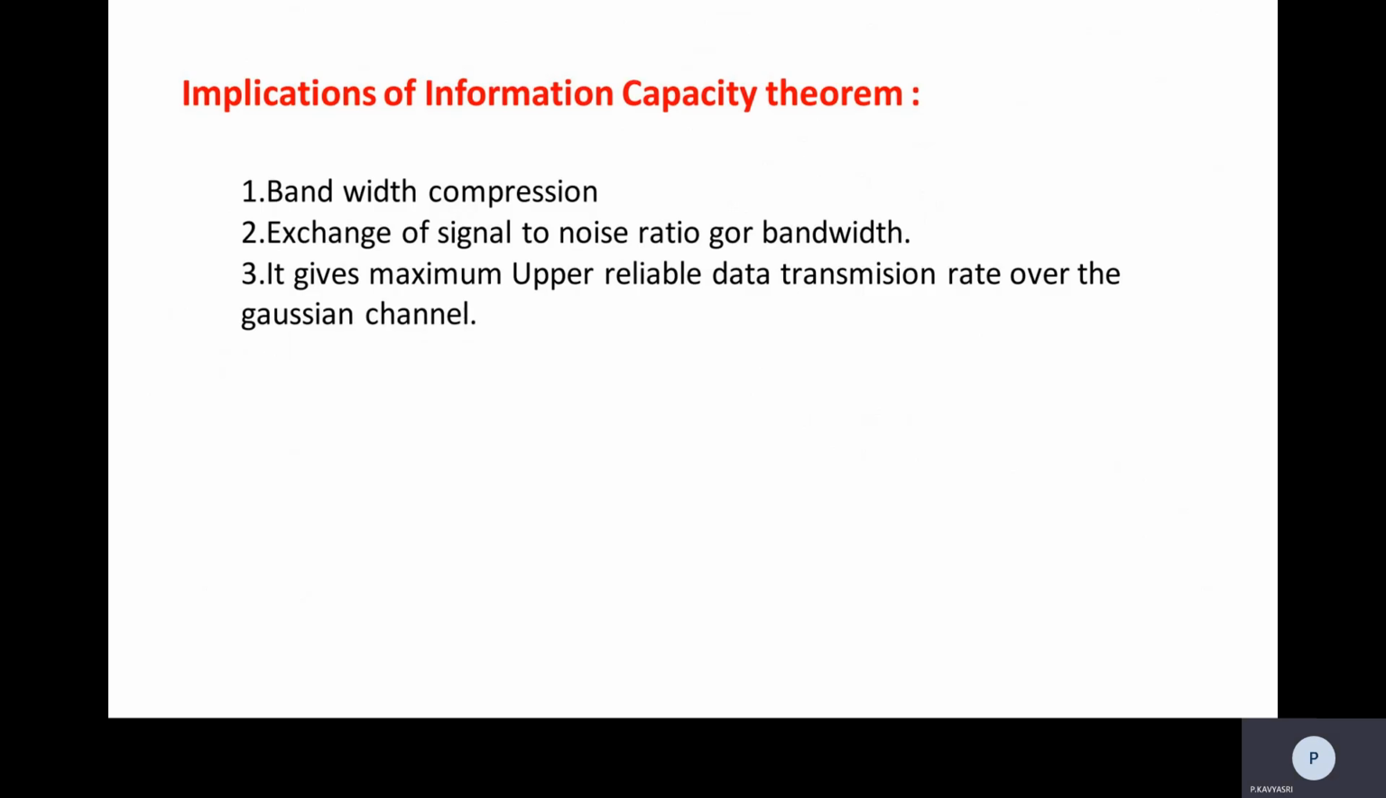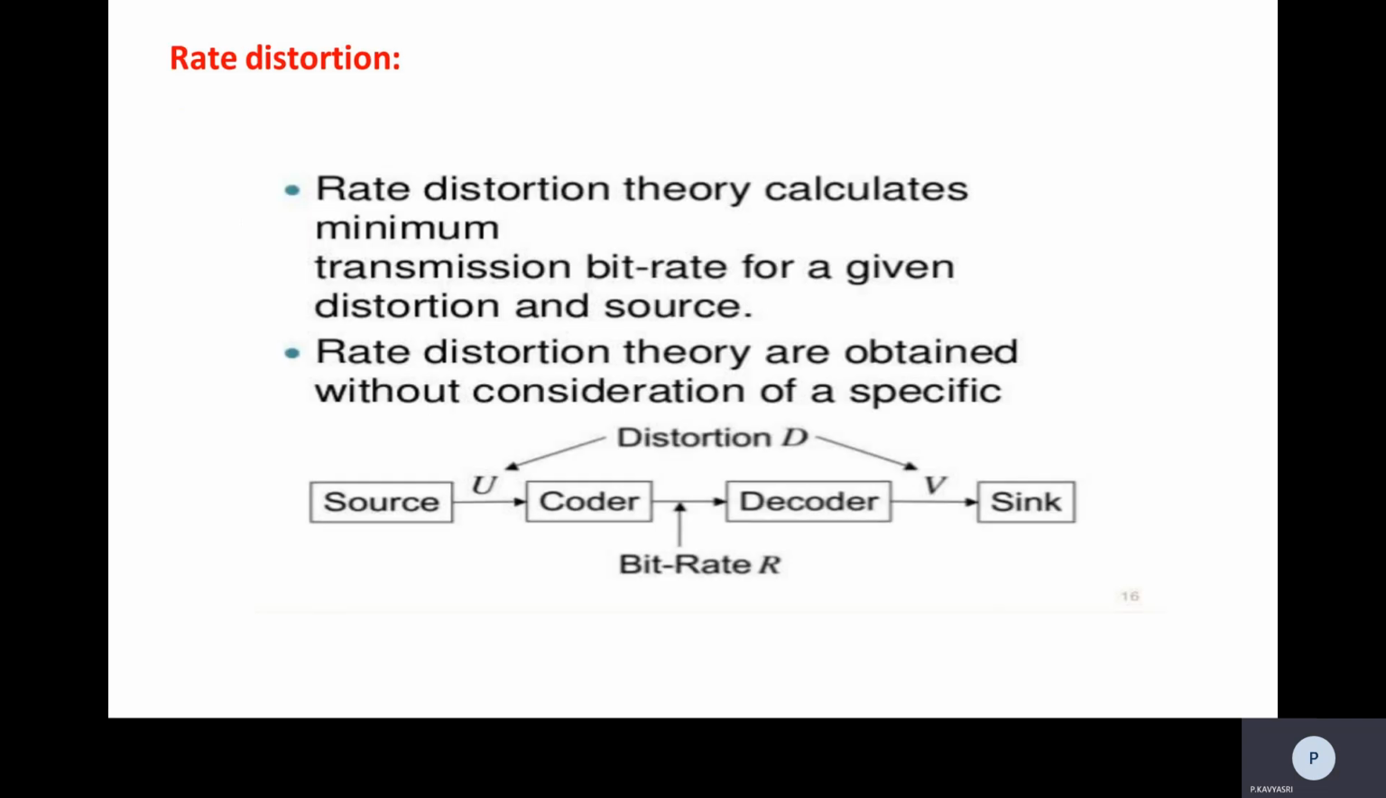Now we will see the implications of the information capacity theorem. The first one is bandwidth compression, the second one is the exchange of signal to noise ratio for bandwidth, and the third one is that it gives a maximum upper limit on reliable data transmission rate over the Gaussian channel. And the next one is rate distortion.